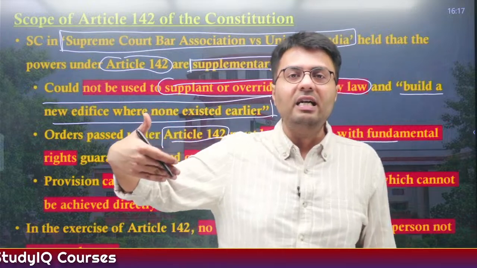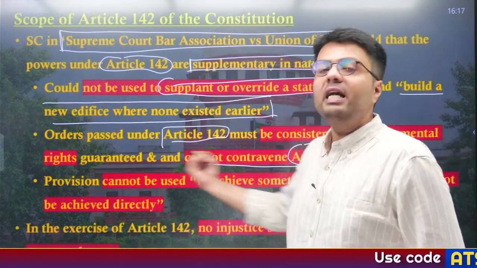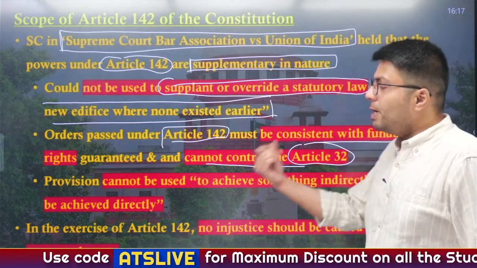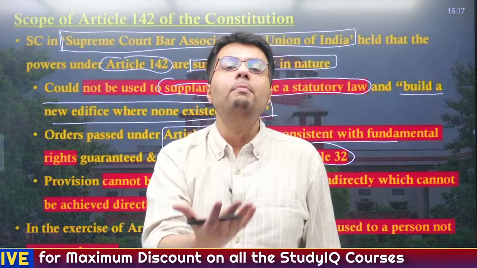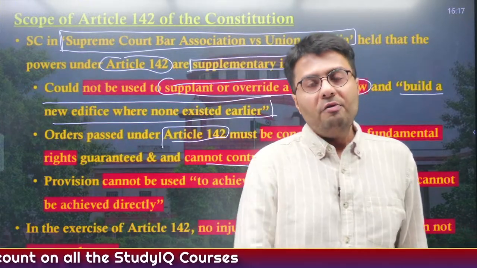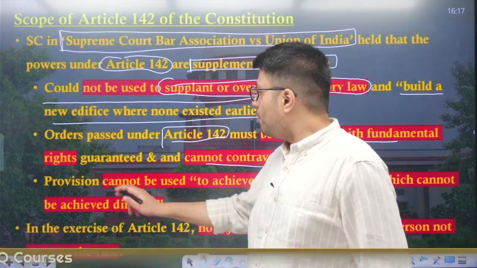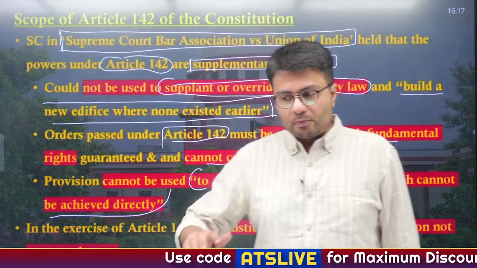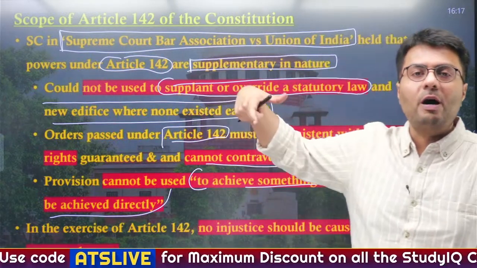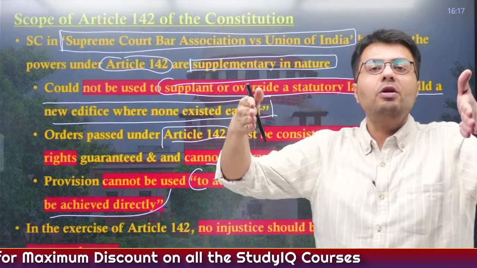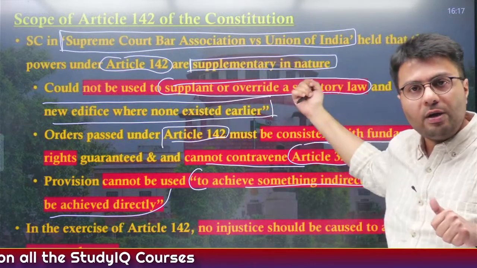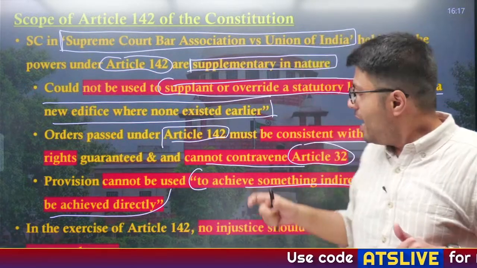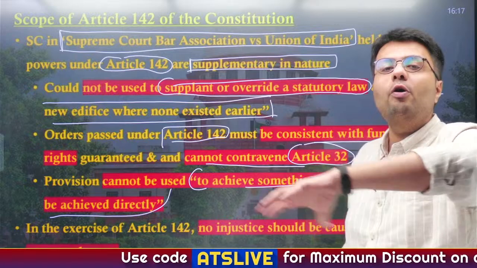So, the Supreme Court technically can't use its power under 142 to prevent anyone from reaching the Supreme Court in case their fundamental rights are violated. Similarly, the Supreme Court can't deny any person their right to life just because it is given in the fundamental rights, right? Similarly, this provision can't be used to achieve something indirectly which can't be achieved directly, right? So this is what the Supreme Court has said, that this power is actually not infinite. It has limited the use of such power by highlighting that it can't override the law passed by parliament, it can't override or contravene fundamental rights, and it can't achieve something indirectly if it is prohibited directly.